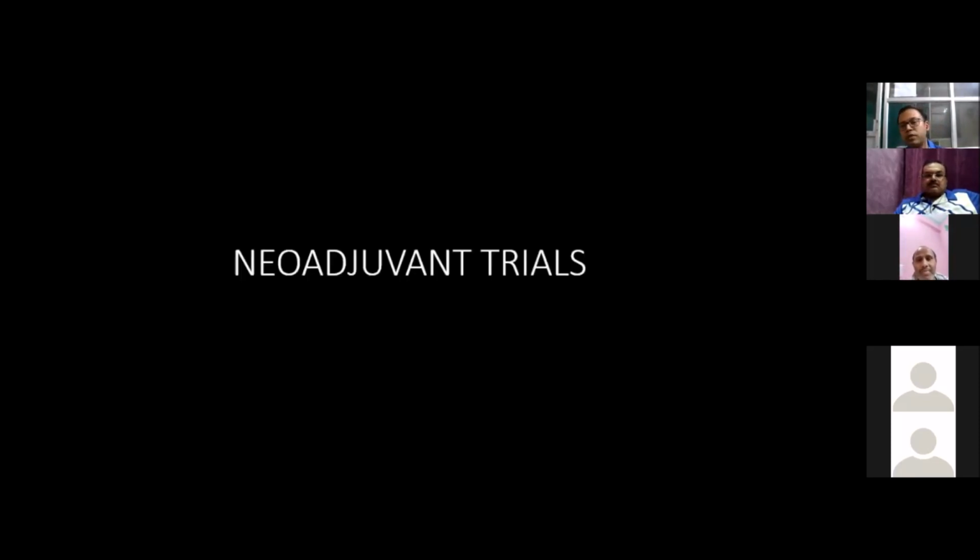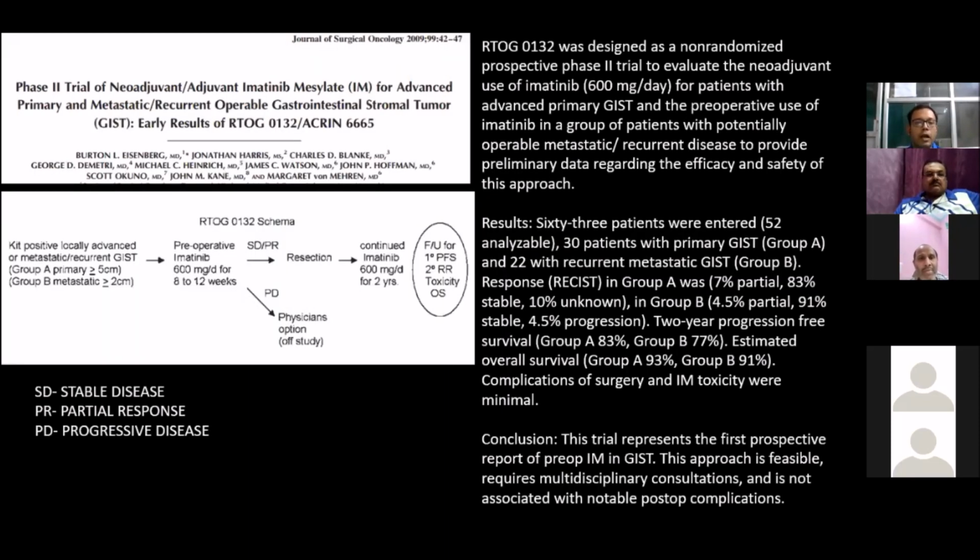So, going to the neoadjuvant trials for imatinib. This is the RTOG 0132 trial. That is a very famous trial, which looked at the role of imatinib in a neoadjuvant and adjuvant setup and its response. If we go to the scheme of this trial, all locally advanced KIT-positive or metastatic GIST were included. Group A were primary tumors more than 5 centimeters, whereas group B were more than 2 centimeter metastatic disease. They were given 600 milligram preoperative imatinib for 12 weeks. Those with stable disease and partial response were operated on and continued for 2 more years.